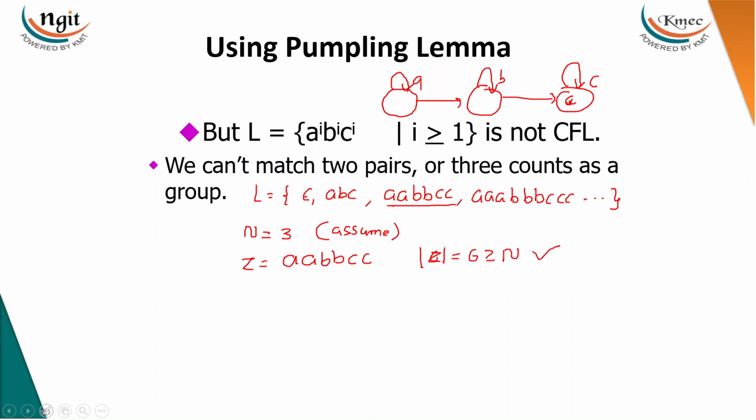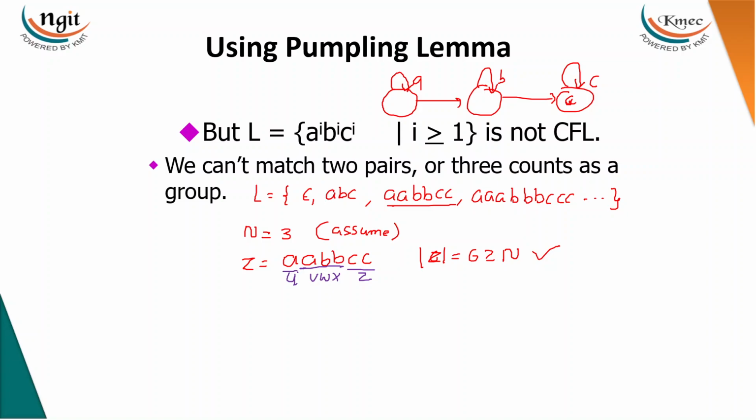And we have to divide this string into 5 parts, such that the length of vwx should be less than or equal to 3. You cannot take it as 4. The condition is on vwx, less than or equal to 3. So this is vwx, and automatically this is u and this is z. There is no condition on u and z. You can take u as epsilon also, no problem with that.